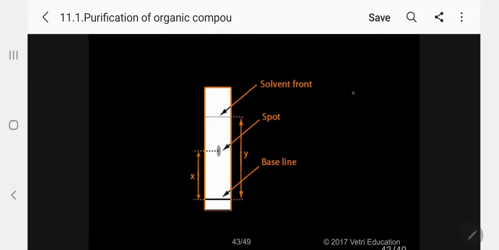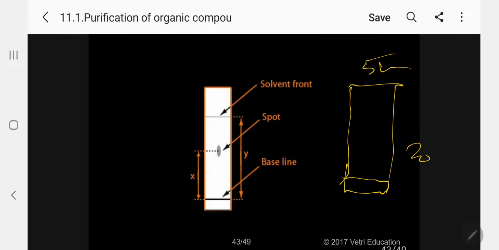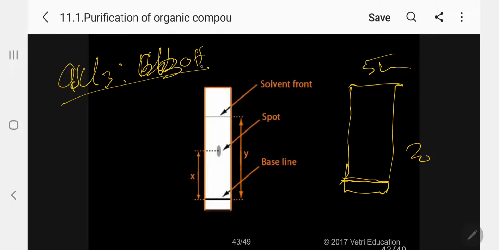What is paper? There is Whatman number one paper, available in any commercial industry. So you take Whatman number one paper and cut 5 centimeter by 20 centimeter with the help of a cutting machine. Normally we will cut suitably. At the bottom, 5 centimeter up, you draw a line with a pencil. As in thin layer chromatography, again select a suitable solvent, such as a chloroform and water or chloroform and methanol mixture. You have to select a suitable solvent.